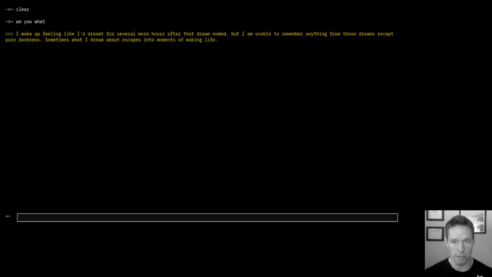But the order matters, and it actually makes things a little simpler for you as a player. You're going to look for where one of those three verbs first appears in the output. That's where you're going to start. So if you see one of the prompt nouns like I or what before you see one of those three verbs I just mentioned, am, see, or hear, ignore it. You're going to see one of those three verbs somewhere in that output. And then after that, somewhere in the output, you're going to see either one or two of those other words from the prompt. So make that mental or physical note of those two or three words, and then you're just going to combine them in the order you found them, and that's going to be your next input.